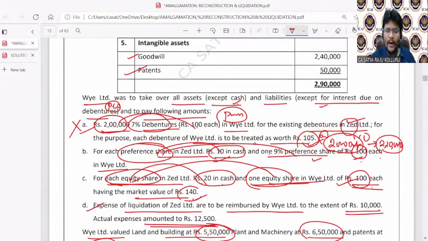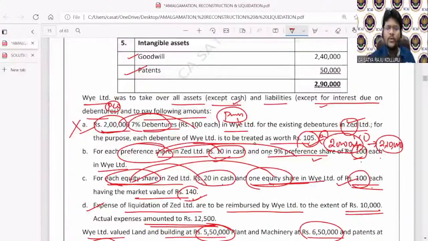Okay, come to point number A. 2 lakhs face value, 7% debentures of 100 each in Z Limited. That means for the existing debentures in Z Limited, the selling company, each debenture of Y Limited is to be treated as worth 105 rupees. Simply, the purchasing company is going to issue debentures of the purchasing company to the debenture holders of the selling company.